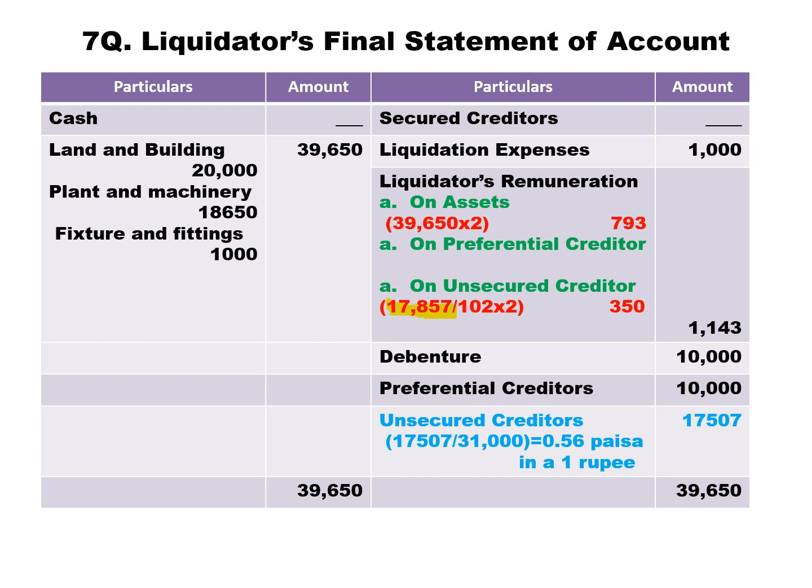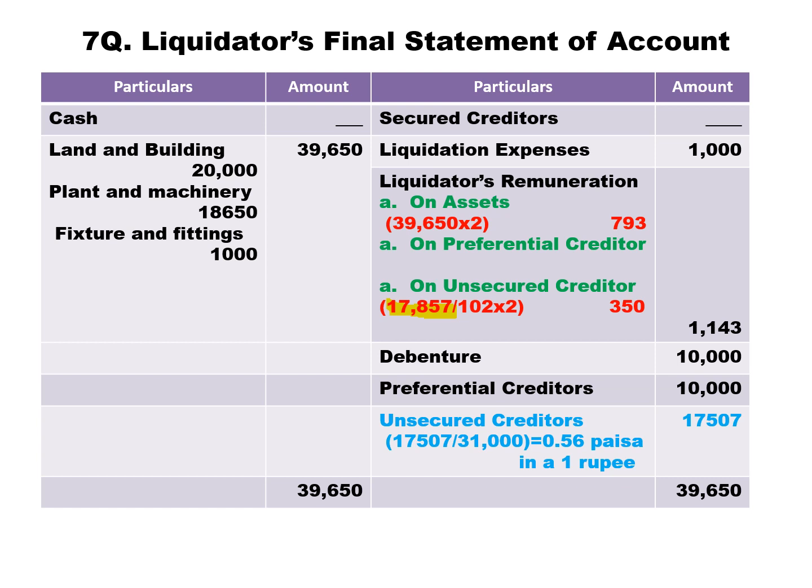17,857, the amount available, divided by 102 into 2. So remuneration on unsecured creditors is 350. So total remuneration is 1,143. And to unsecured creditors we pay 17,507. How do you get 17,507? 39,650 minus 1,000 minus 1,143 remuneration minus 10,000 to debenture, minus 10,000 to preferential creditors.